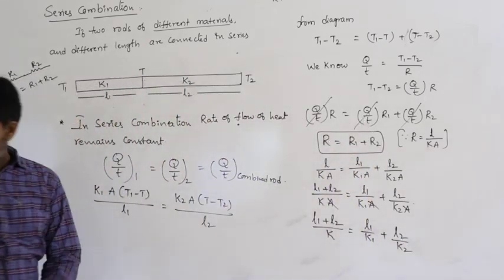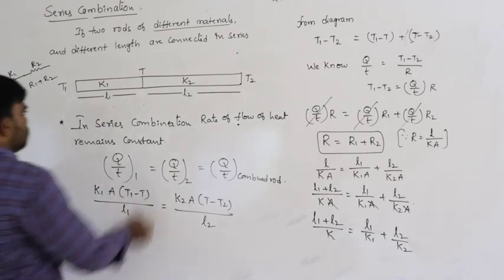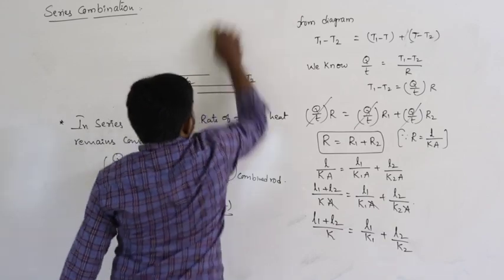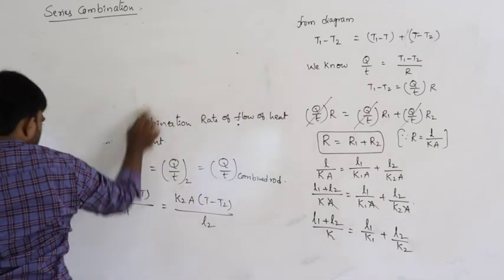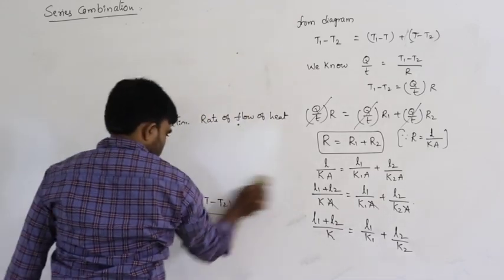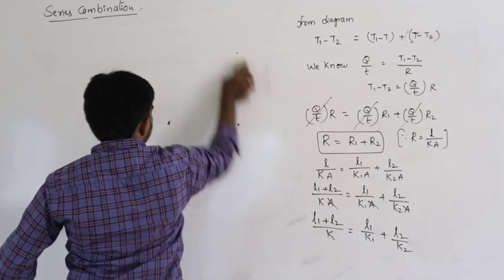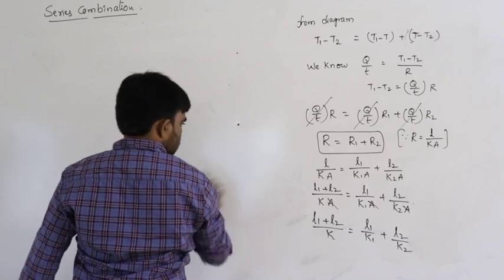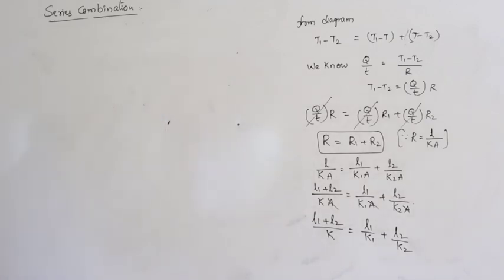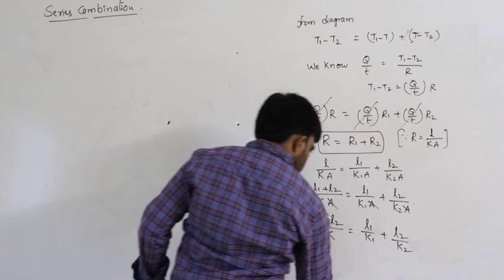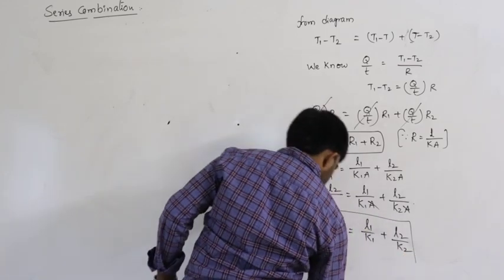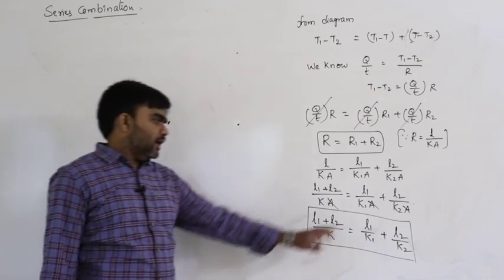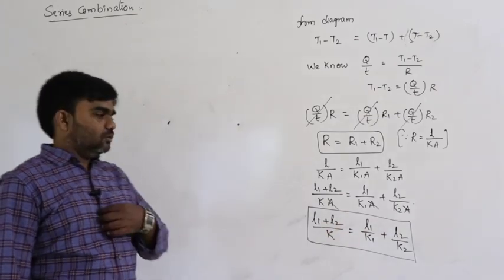So from this, L1 plus L2 by K is equal to L1 by K1 plus L2 by K2.